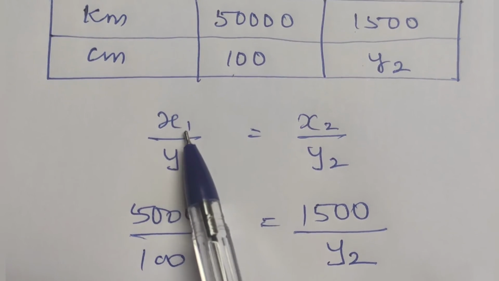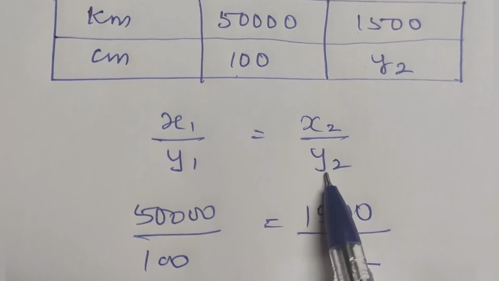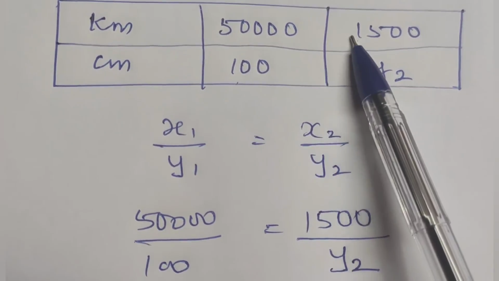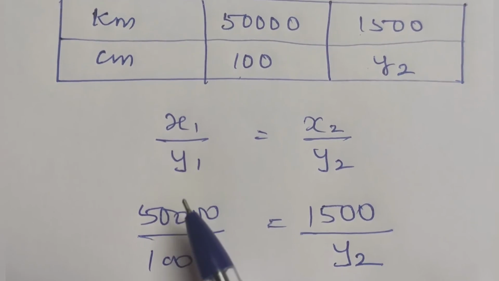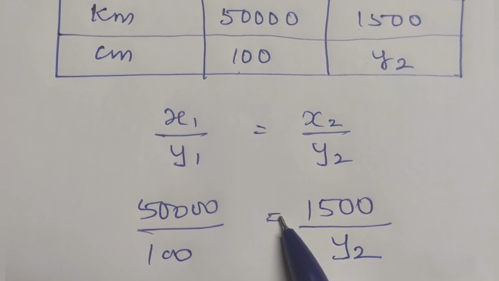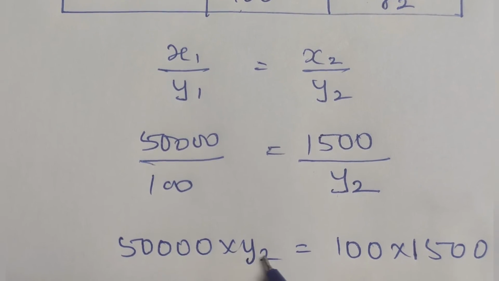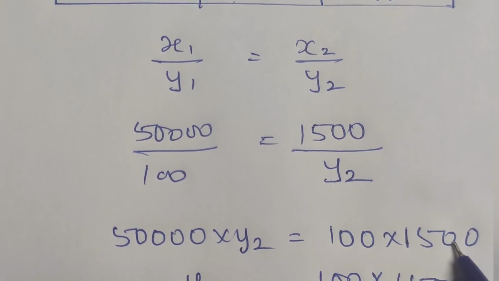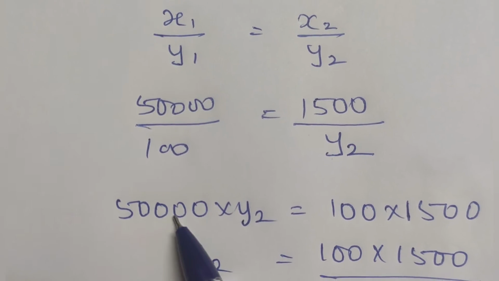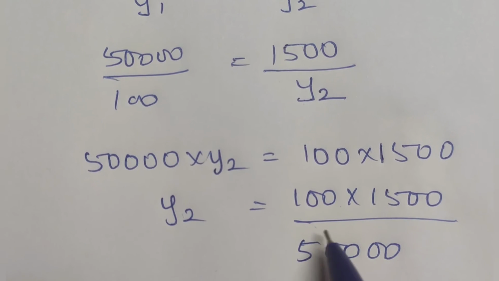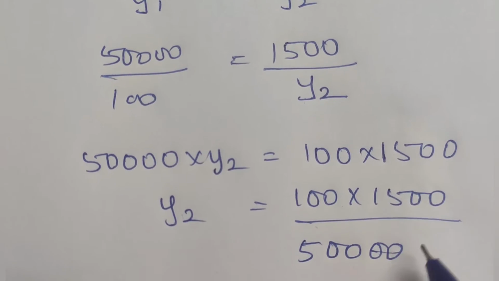Formula for direct variation: x1 by y1 is equal to x2 by y2. Here this is x1, x2, y1, y2. So 50,000 by 100 is equal to 1500 by y2. Cross multiplication: 50,000 into y2 is equal to 100 into 1500. So y2 is equal to 100 into 1500 by 50,000, as 50,000 is transposed and becomes division.